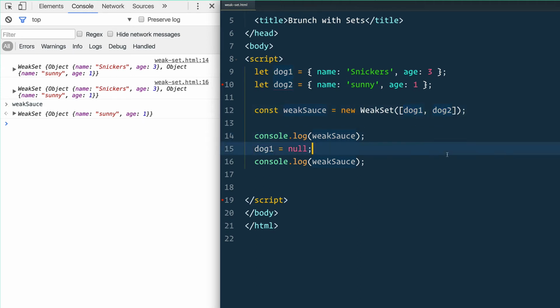You've been garbage collected. So not a whole bunch of use cases for that, but if you're storing a DOM node or any other type of object, even though you delete the actual reference to the object, you don't have to worry about it also being in an array or something somewhere and causing a memory leak. You'll know that the weak set is going to take care of it for you.